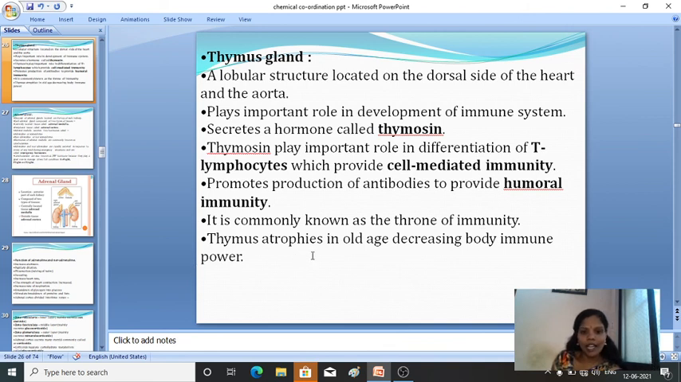Then thymus atrophies in old age, which decreases the body's immune power. So obviously when we turn to old age, our body's immune system will be reduced. Okay, that's the thymus gland.